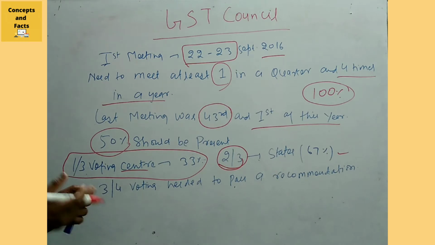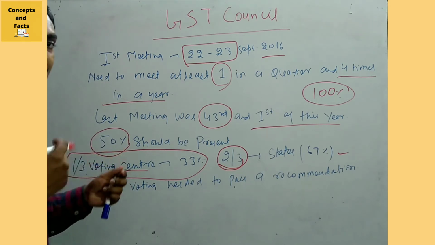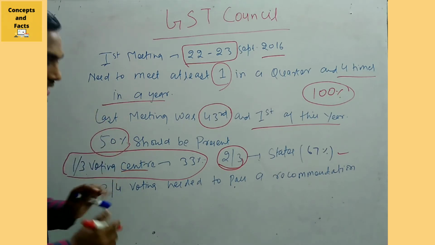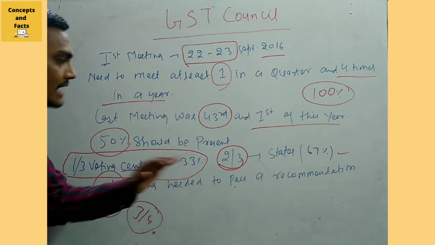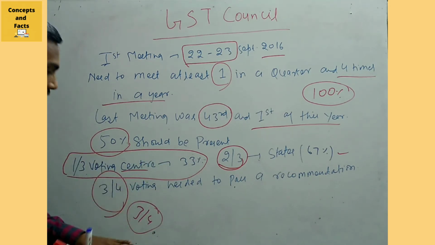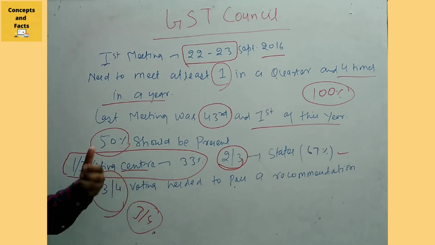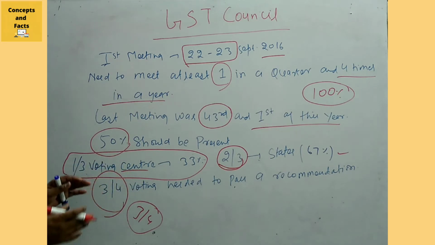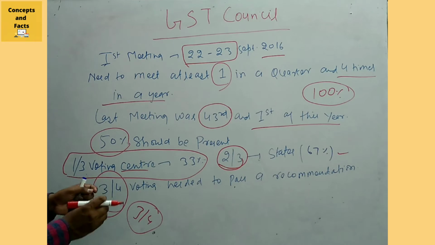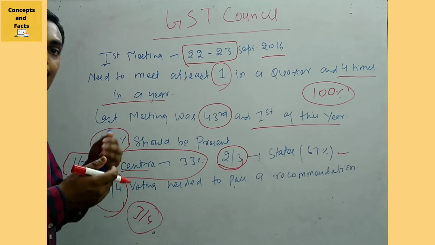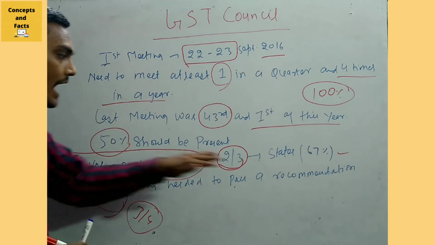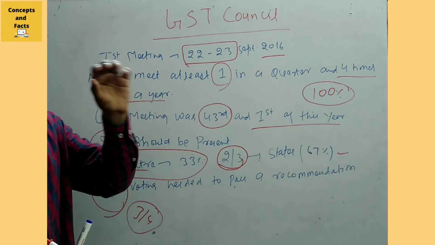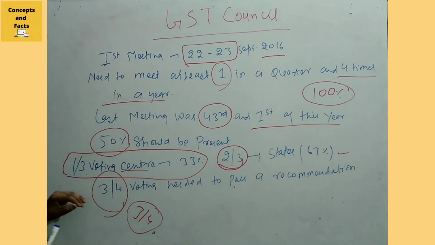To pass any recommendation or resolution from the GST Council, how much voting is needed? Three-fourths voting is needed to pass a recommendation from the GST Council. This is very important, and on the basis of this all recommendations and procedures are passed from the GST Council. The main point here is that without the involvement and acceptance of the states or the center, you cannot pass any recommendation from the GST Council, because the center has 33%.